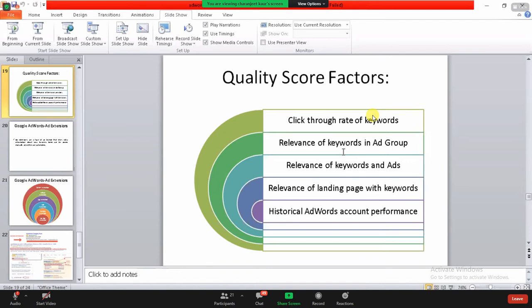Okay, now relevance of landing page with keywords. If I talk about landing pages, I would say it is all the information about your website in just one page. It is kind of like a PDF file. Sometimes we have so many pages and we need to combine them together in a PDF form.